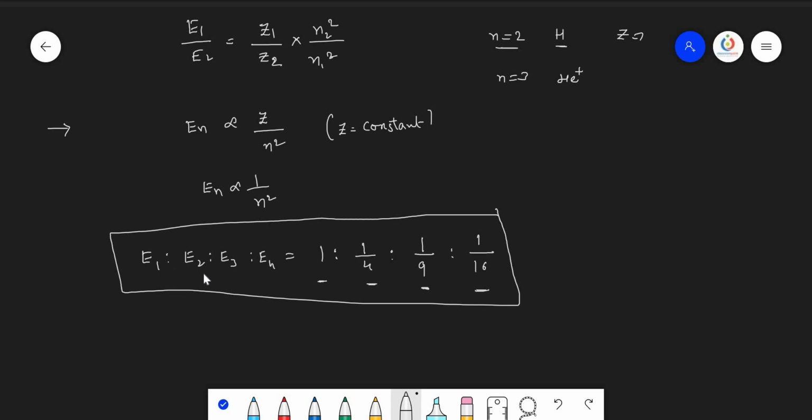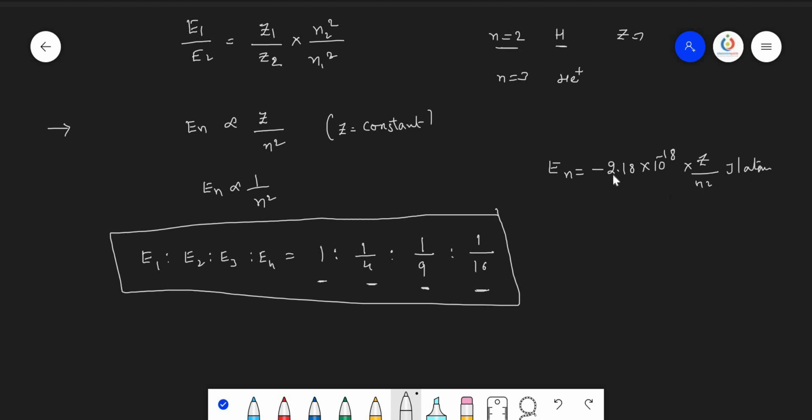So we generally imagine that the energy of the first orbit is more than the second, third and fourth orbits. It is wrong. Why? Because there is a formula. If you see the formula, En equals minus 2.18 into 10 power minus 18 into Z by n square joules per atom.